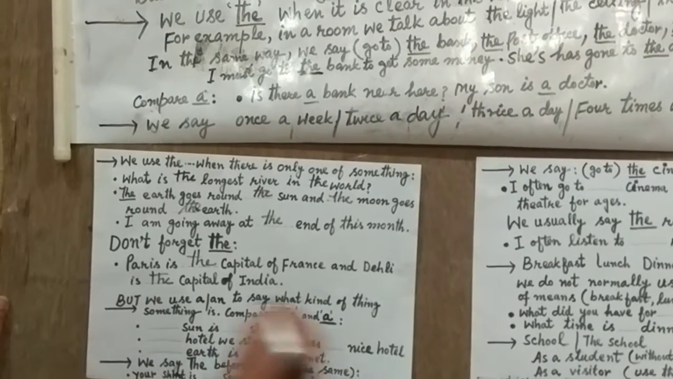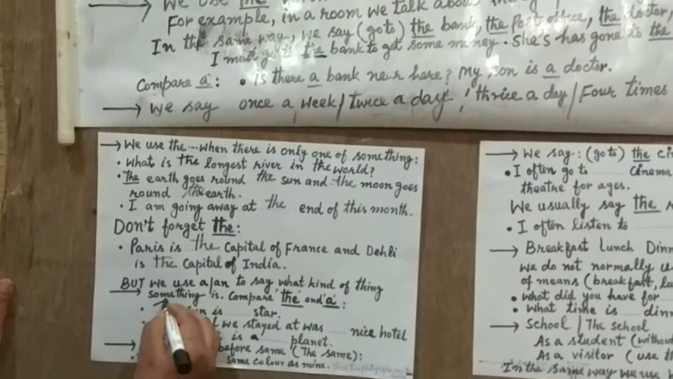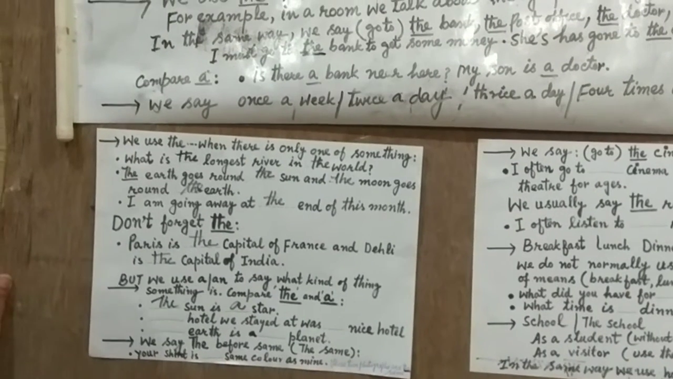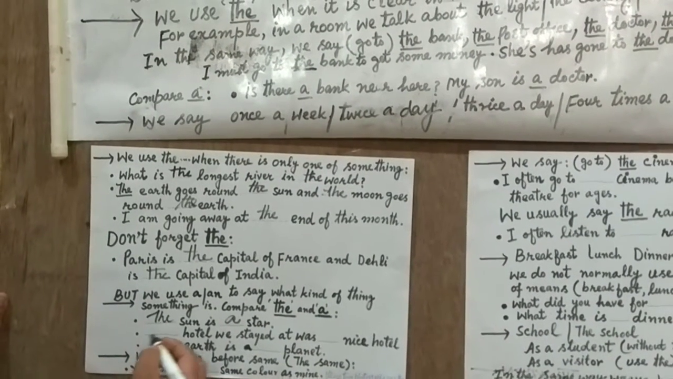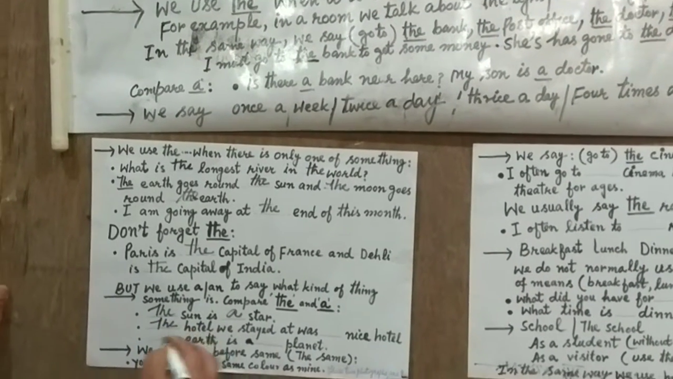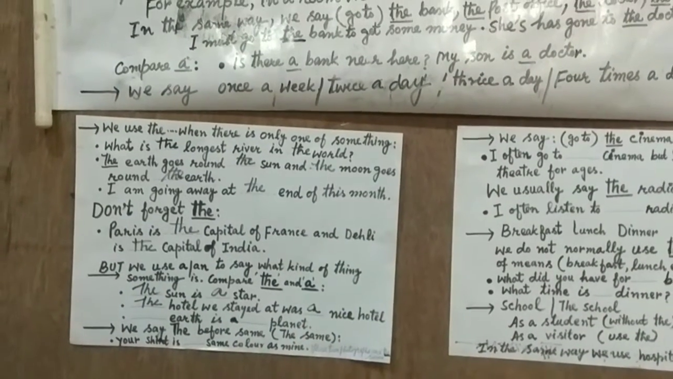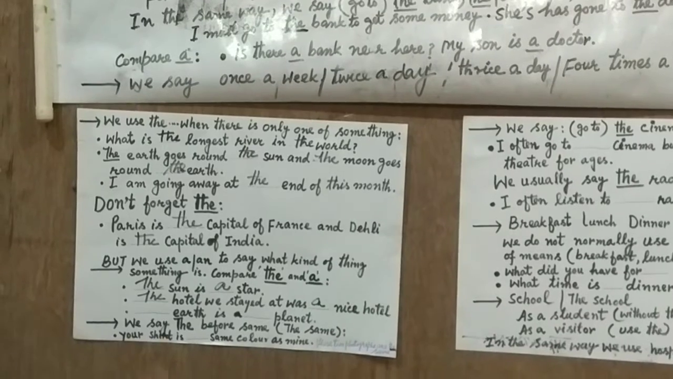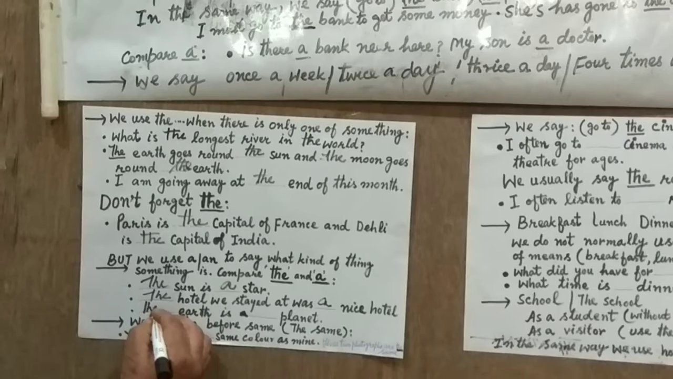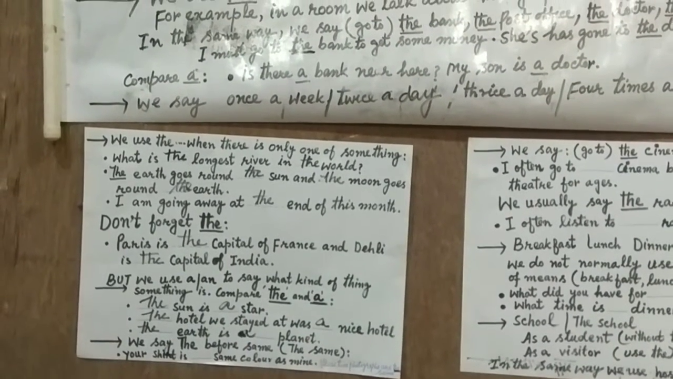Compare the and a. Now see here. The sun is a star. Okay? The sun is a star. Now, the hotel we stayed at, a particular hotel. The hotel we stayed at was a very nice hotel. Okay? Earth, it is only one. The earth is a planet. The earth is a planet.